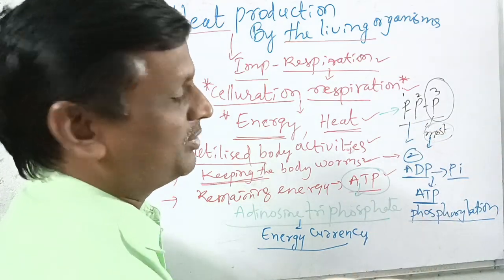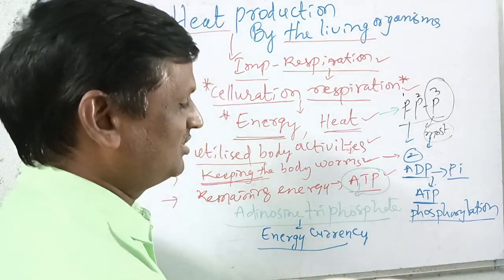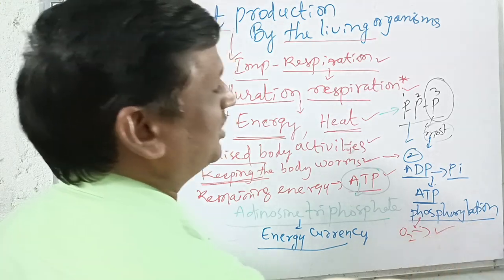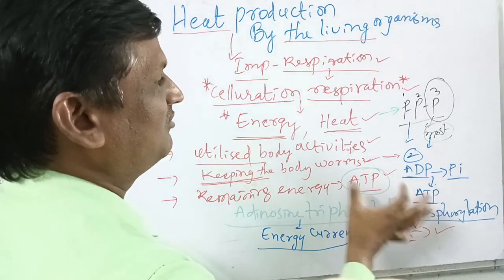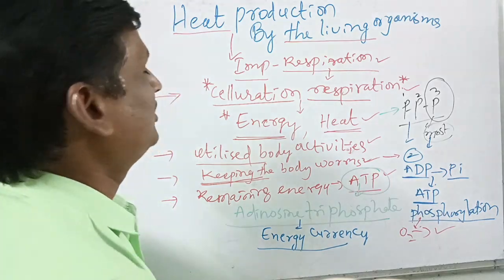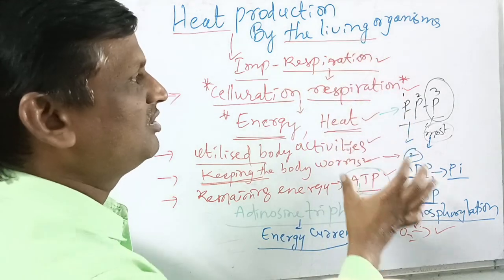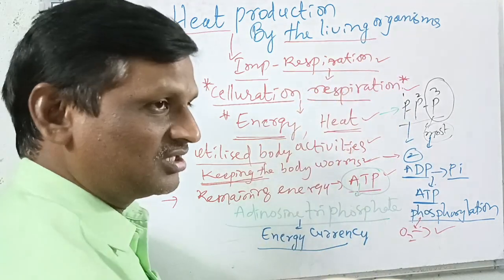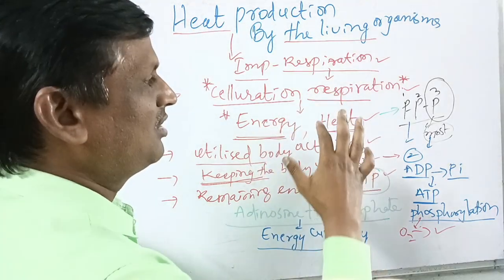So addition of phosphate to the ADP to form ATP is called phosphorylation. If this occurs in the presence of oxygen, that is called oxidative phosphorylation. In this way, our body can store the energy in the form of ATP. So here is the heat production by living organisms, which takes place through respiration, especially cellular respiration. The major intention of cellular respiration is to produce energy and heat.